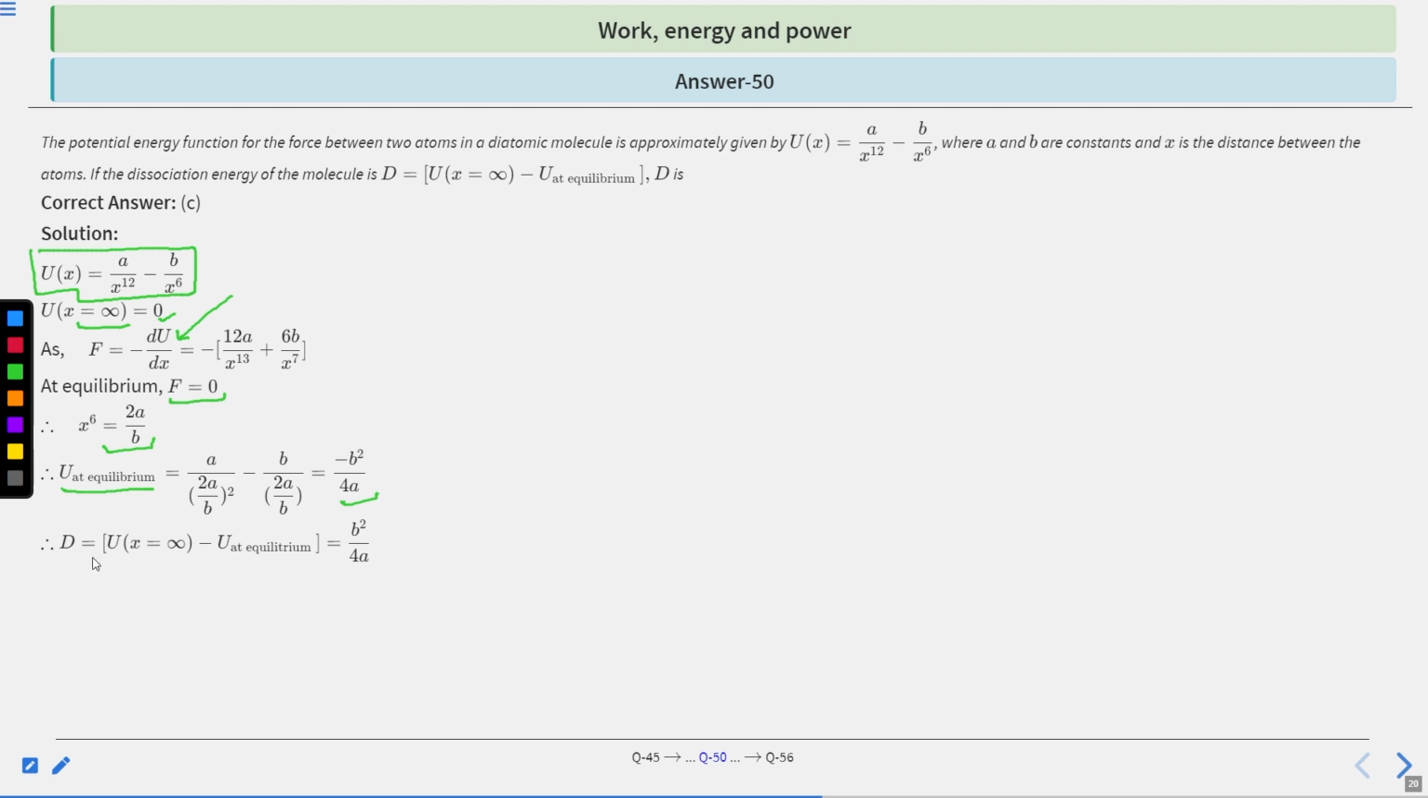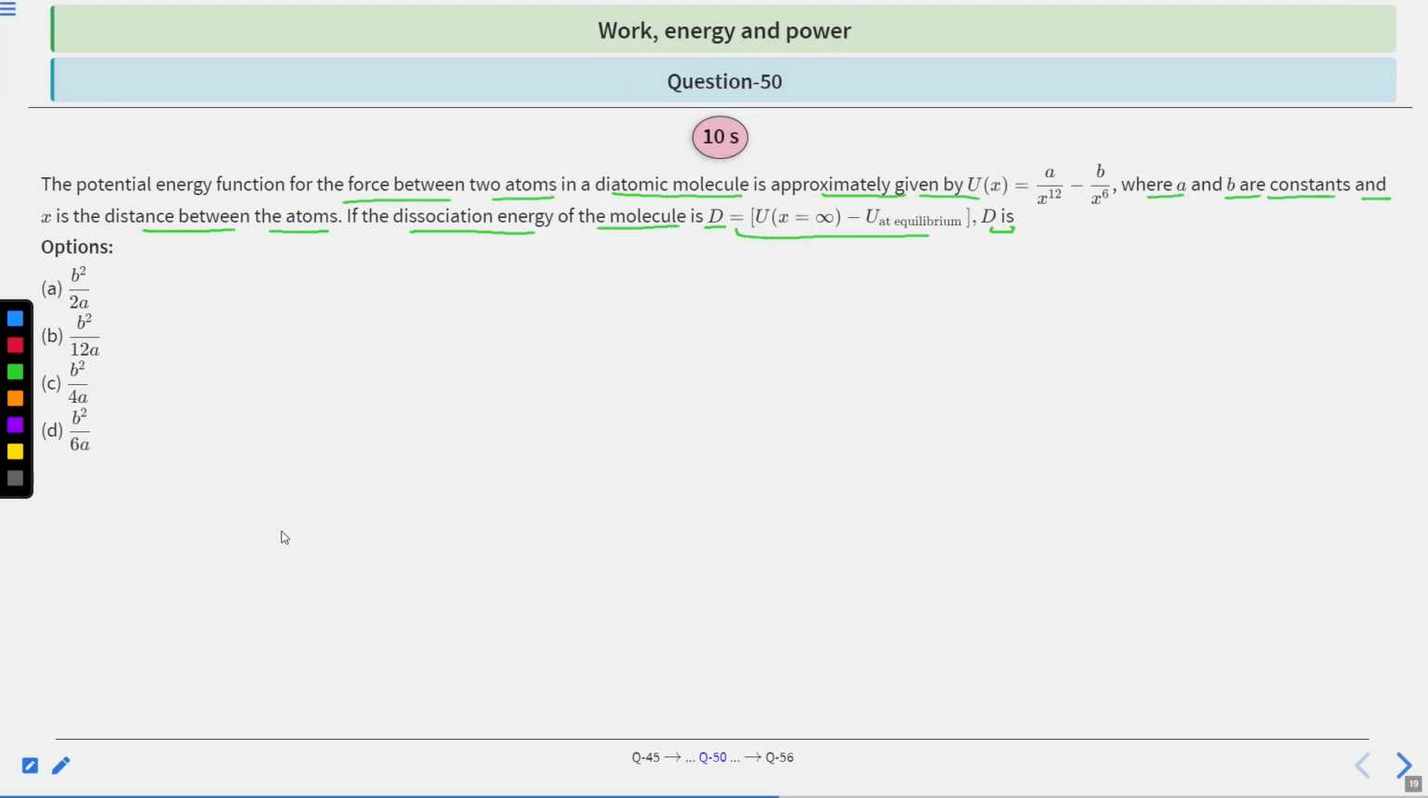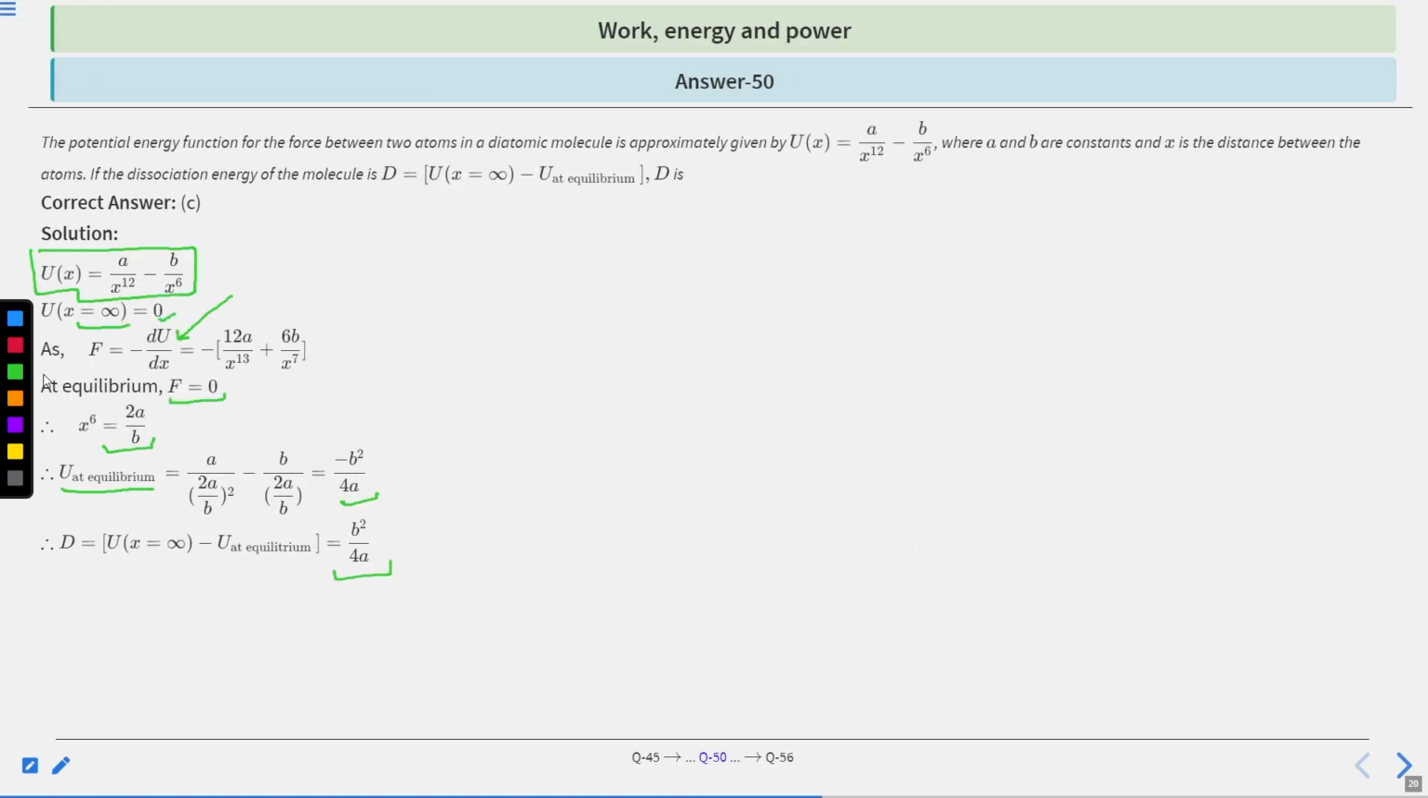Clear? So d is equal to, when x approaches infinity, minus u at equilibrium, is equal to b square by 4a. Clear? So d equal to b square by 4a. So the correct answer is b square by 4a. So C option is correct. Clear?